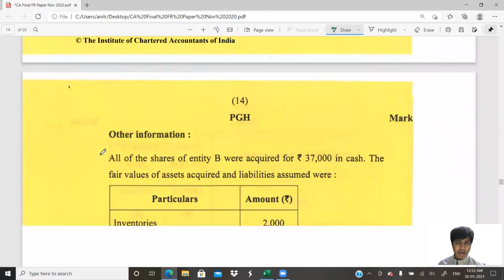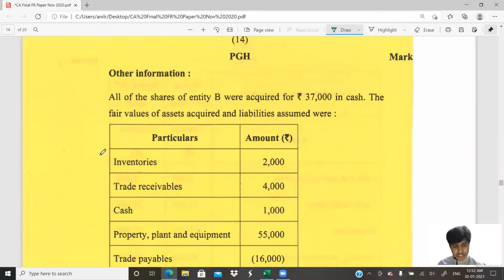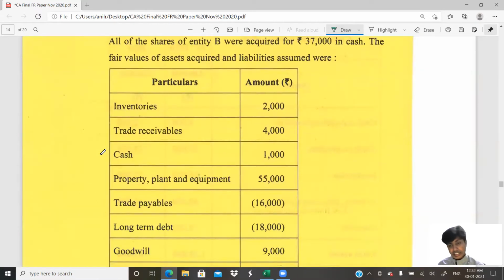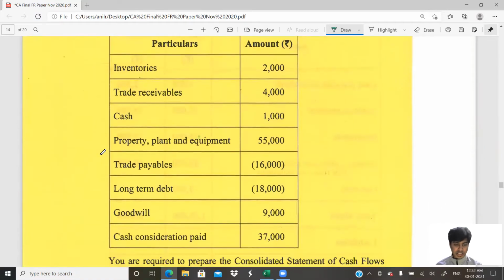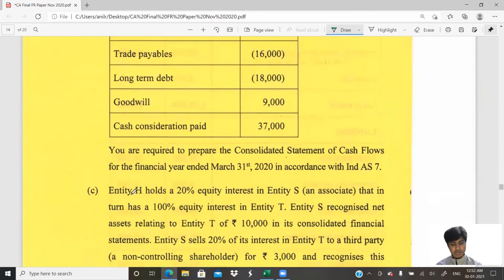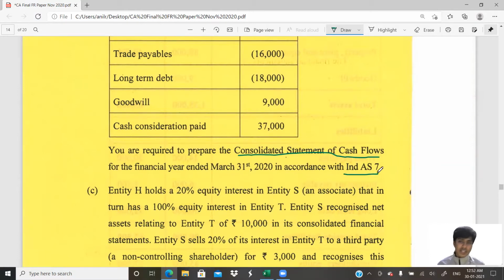We will not waste time reading the balance sheet and P&L. Other information: all of the shares of entity B are acquired for 37,000 in cash. Okay, the entire consideration is paid in cash. And what is the fair value of the assets taken? Inventory, trade receivables, cash, long-term debt, goodwill, consideration paid. You are required to prepare the consolidated cash flow statement. So this is a question on Ind AS 7, along with Ind AS 1. Very easy, very simple one.